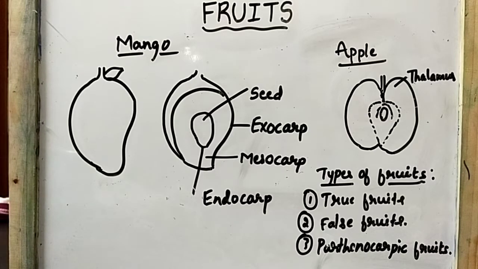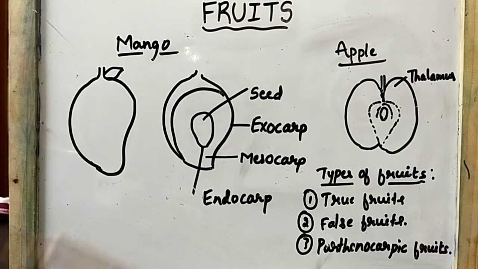So the ovary wall develops into the fruit wall, and that fruit wall is called pericarp. What is pericarp? Pericarp is a fruit wall. From where does it develop? It develops from the ovary wall.